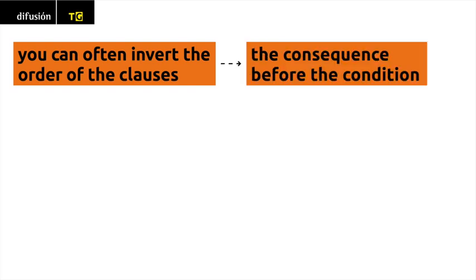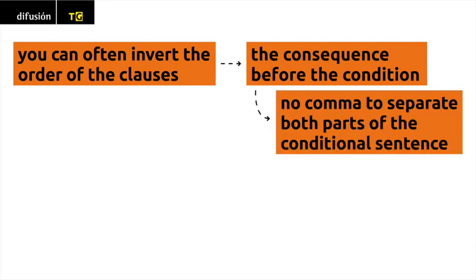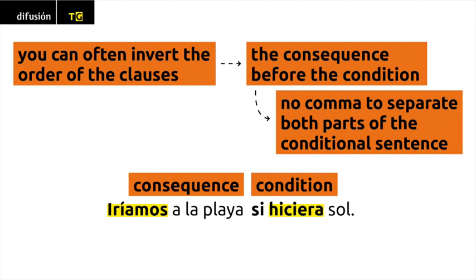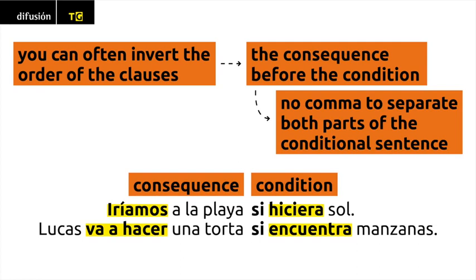Please note that you can often invert the order of the clauses and identify the consequence before the condition. In this case, you don't need a comma to separate both parts of the conditional sentence. Iríamos a la playa si hiciera sol. Lucas va a hacer una torta si encuentra manzanas.